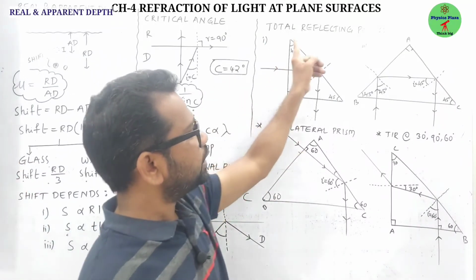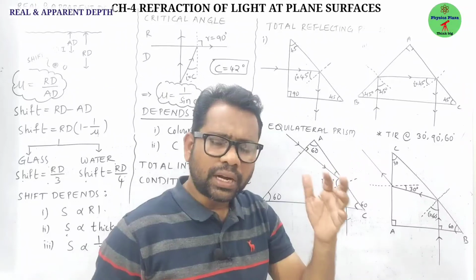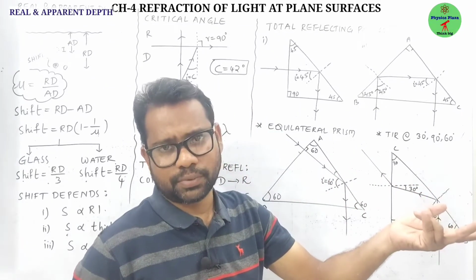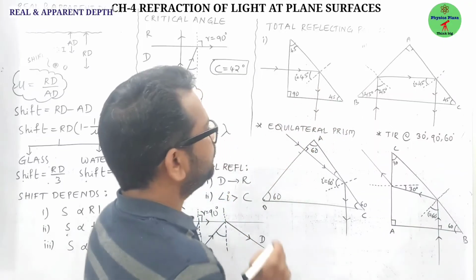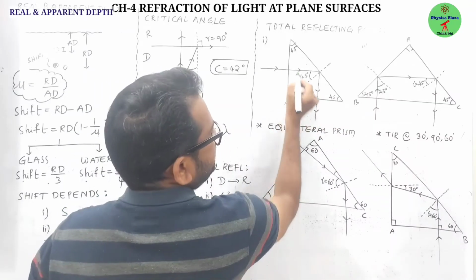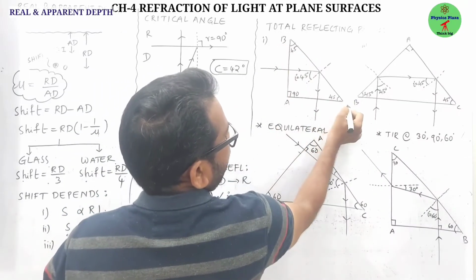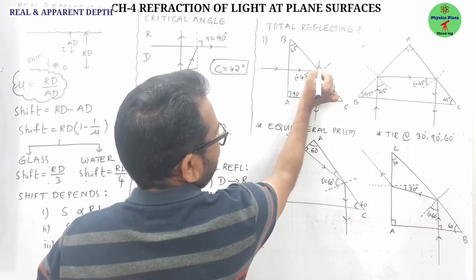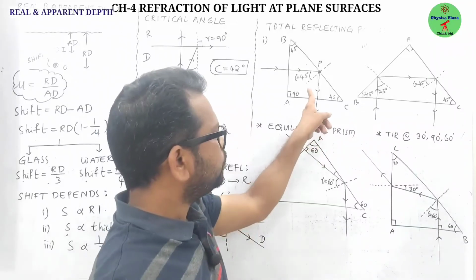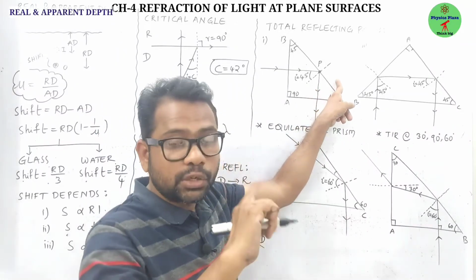Now let us take a total reflecting prism. These are right-angled isosceles prisms, which means one angle is 90 degrees and the other two are 45. Suppose light is incident normal to AB, then it will go undeviated. But at this point, let us say P, what is happening? It is trying to go from glass to air, that is, denser to rarer.